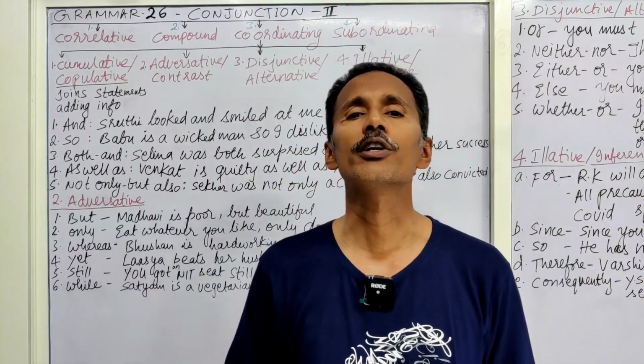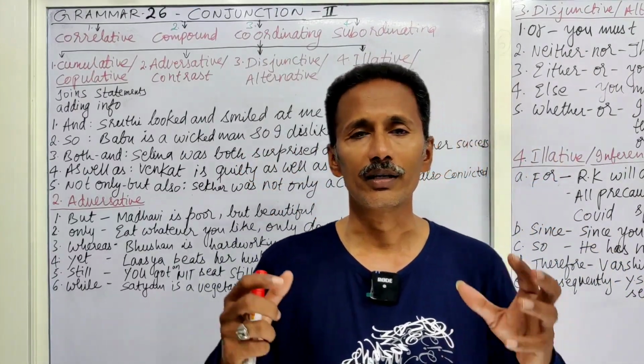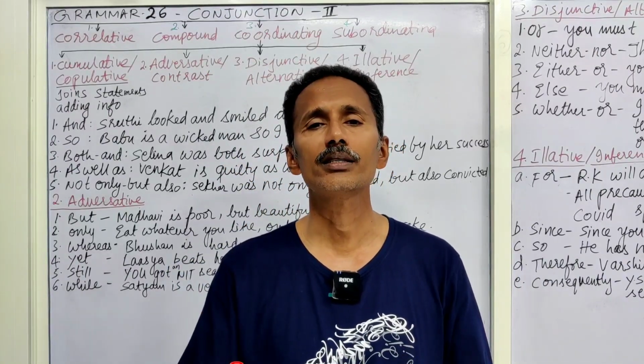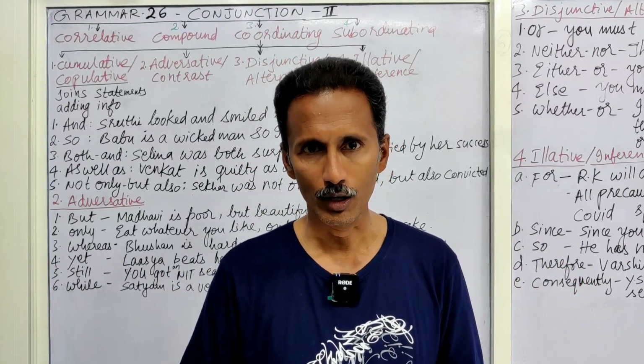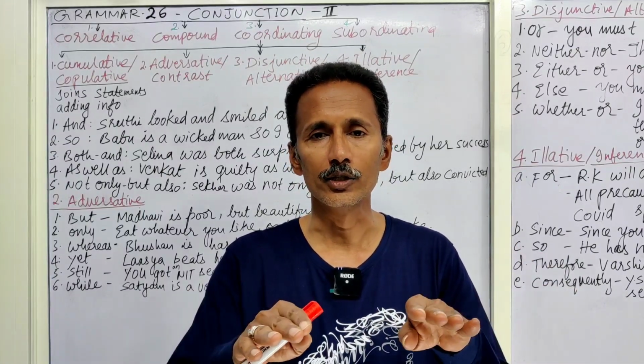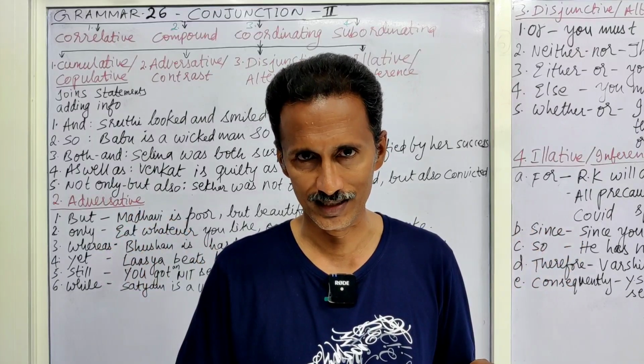What is meant by a coordinating conjunction? A conjunction that joins two sentences of equal rank. One sentence is not dependent on the other sentence.